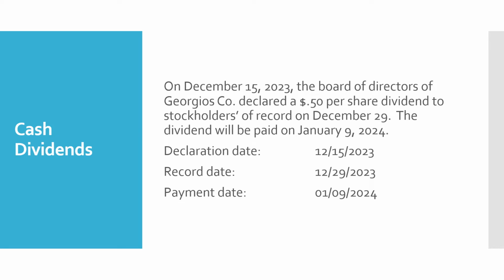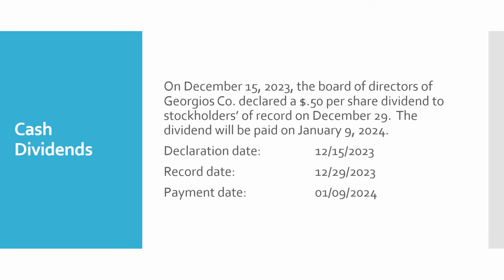The second date is the record date, which here is December 29th of 2023, and that is the date that determines which stockholders of record are going to receive the dividend. Many companies have actively traded stocks, and the stocks can change hands on a day-to-day basis.